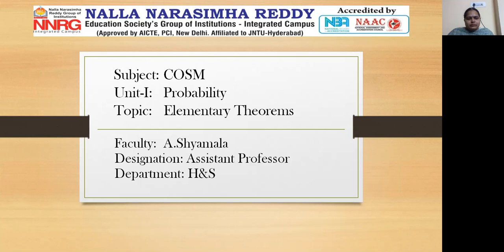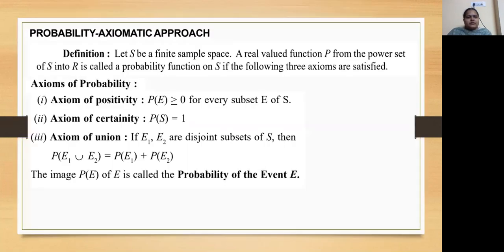In this video, I am going to discuss elementary theorems in probability, which are there in the first unit. First, I discuss probability axiomatic approach. Definition: let S be a finite sample space. A real valued function P from the power set of S into R is called a probability function on S if the following three axioms are satisfied.